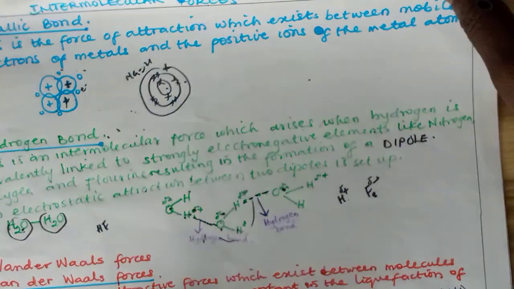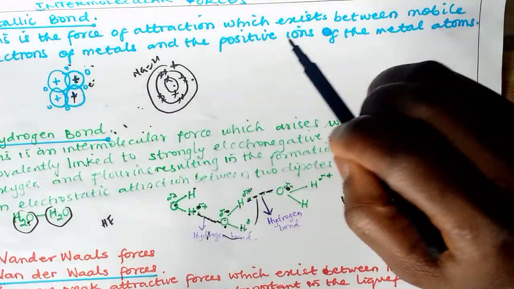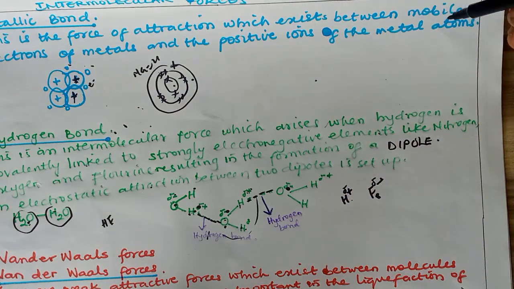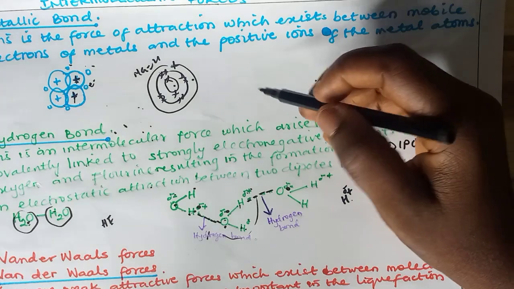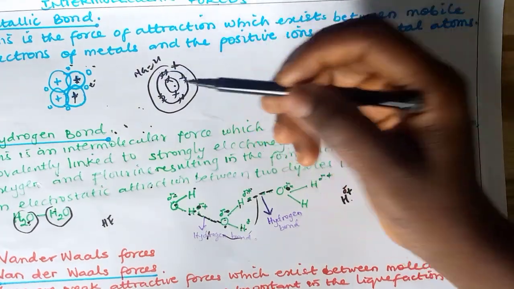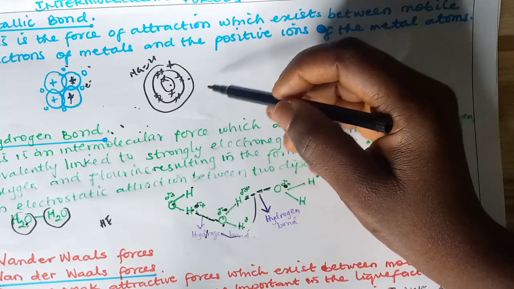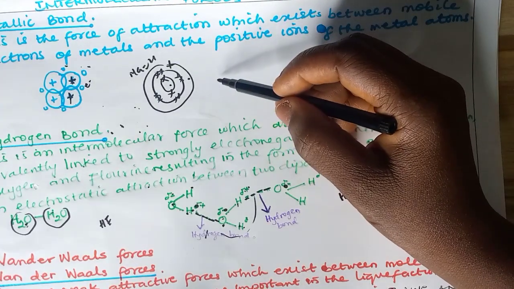We have the metallic bonding. This is the force of attraction which exists between the mobile electrons of metals and the positive ions of the metal atoms. What happens here is that most metals have free valence electrons, just like I've explained. In the case of sodium, for instance, how do you know a metal? From the first 20 elements, you can classify the elements into metal and non-metal by just arranging them into shells.